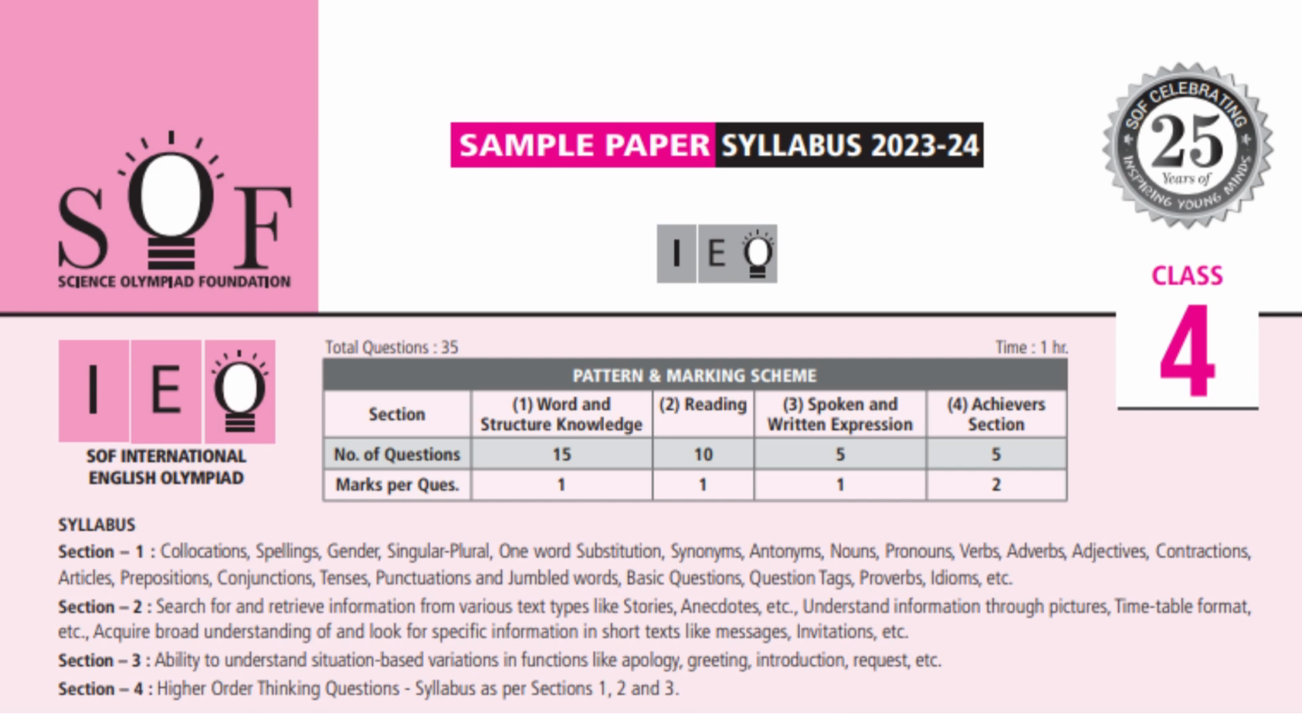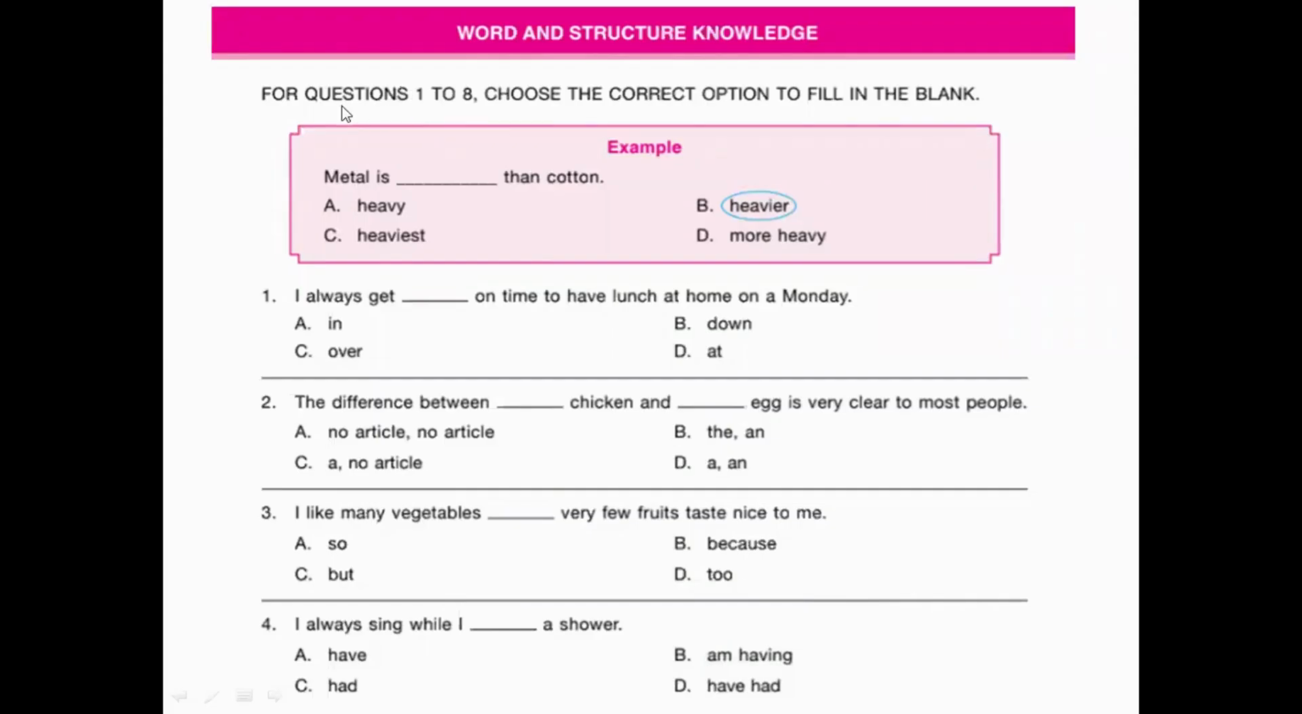So students, as you all know, the exam dates are approaching, we need to put our 100% effort to get a good score in our Olympiad exams. So today we'll take one sample paper from grade 4 and we will practice the paper, okay? We'll start with the first section now. As I've told you, the first section is about grammar and vocabulary. The word and structure knowledge is about grammar and vocabulary. Let's move to the first question.